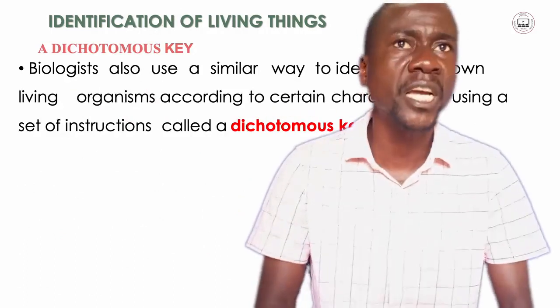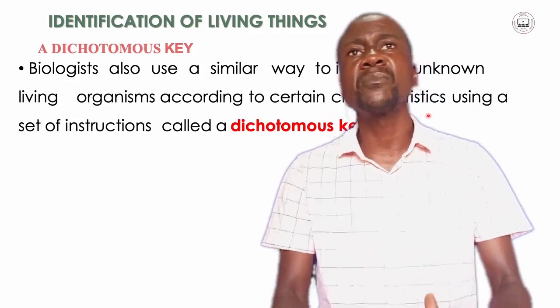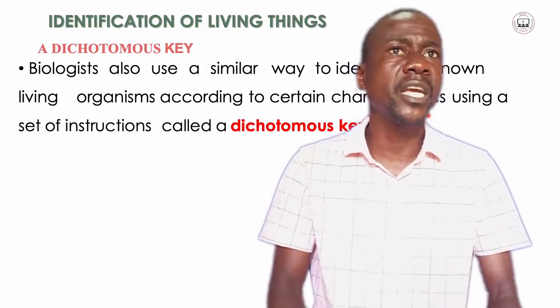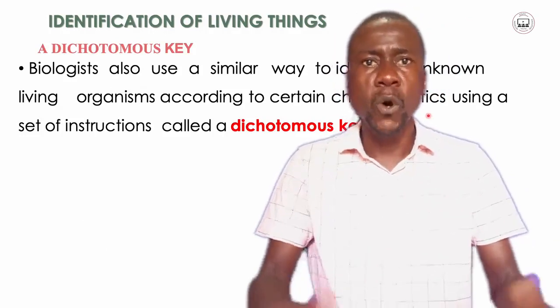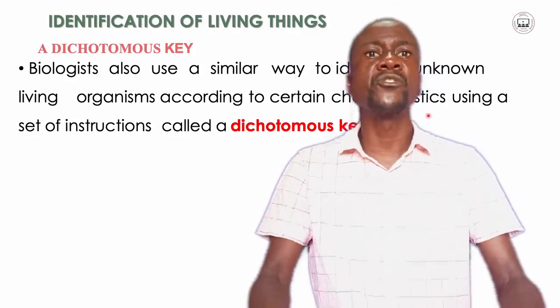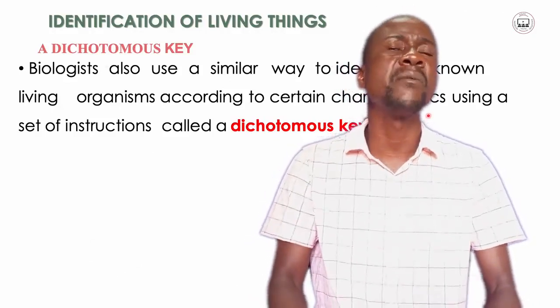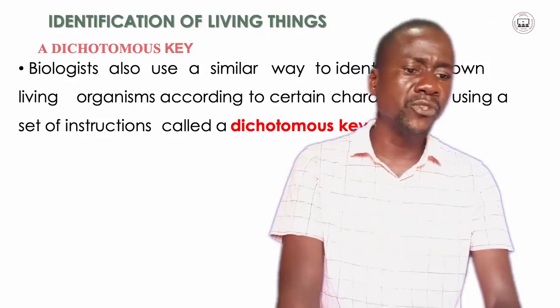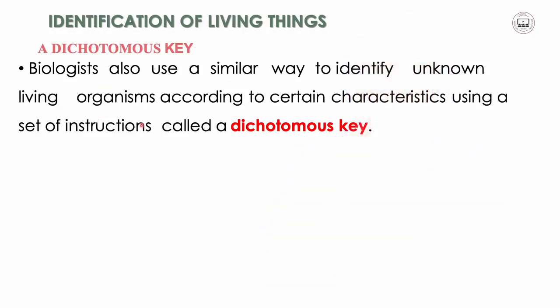Like what we have just shared here, we have just shared some similarities, some differences and feeding habits, and again we have shared their habitats. So biologists, they also happen to study living things which they have never seen, but they can still identify them by using the dichotomous key. So biologists use a similar way to identify unknown living organisms according to certain characteristics using a set of instructions that we call a dichotomous key.